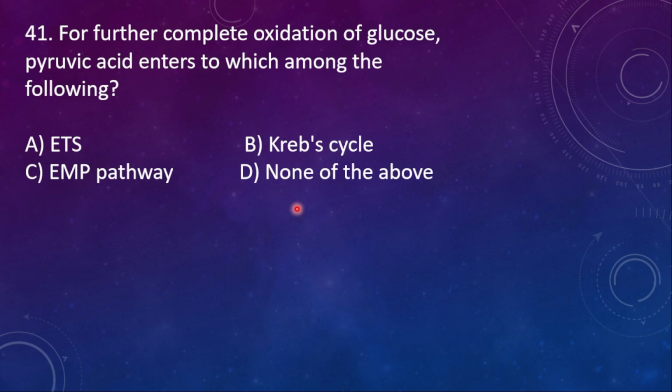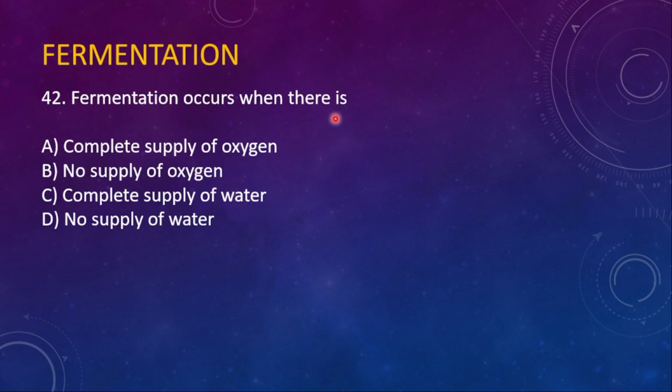First glycolysis, the next Krebs cycle, the next ETS. Glycolysis in cytoplasm, Krebs cycle in matrix of mitochondria, and then ETS in inner mitochondrial membrane. Got it? So here the right option, after the glycolysis there comes the Krebs cycle.